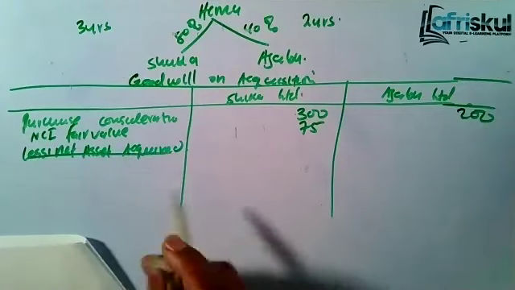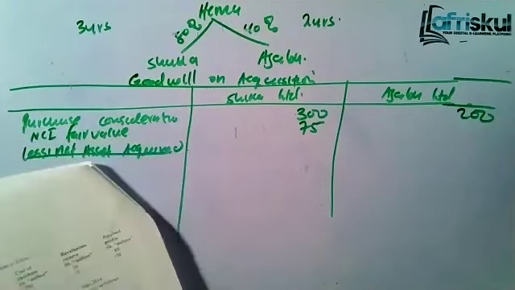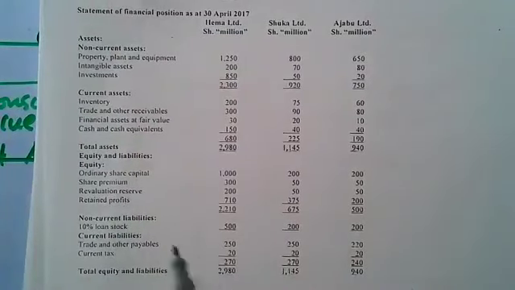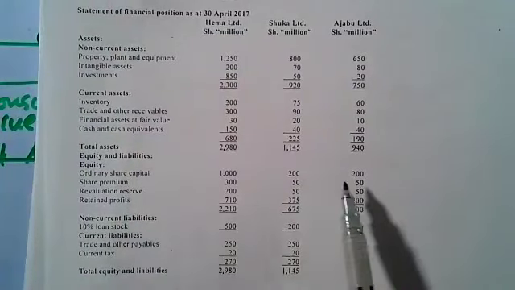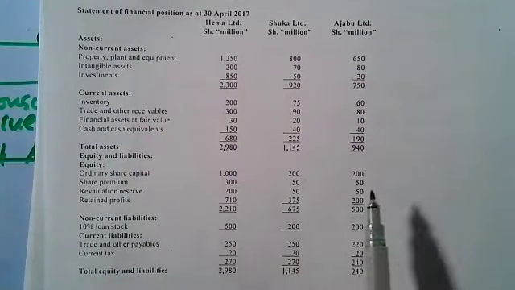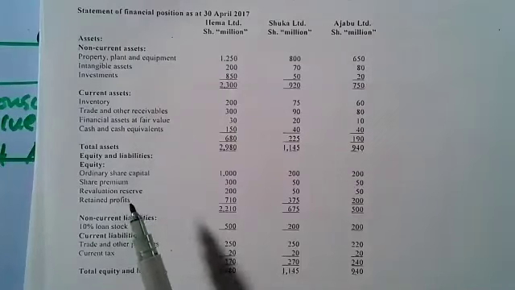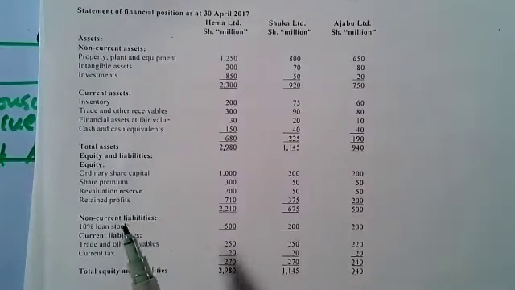And for the net assets acquired, we go for the equity part. Here we have the equity elements. So we have the ordinary share capital, this is 200, 200. Also, we have the share premium, revaluation reserve, and retained profit. But for the revaluation reserves and retained profit, you only take pre-acquisition.